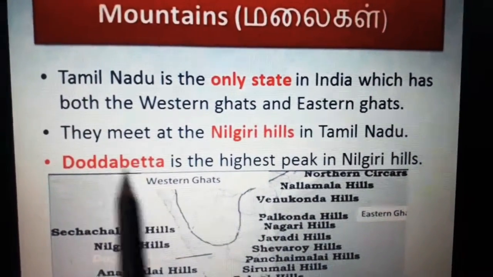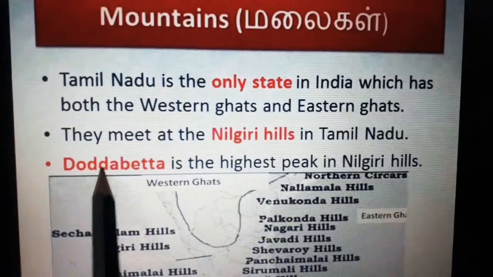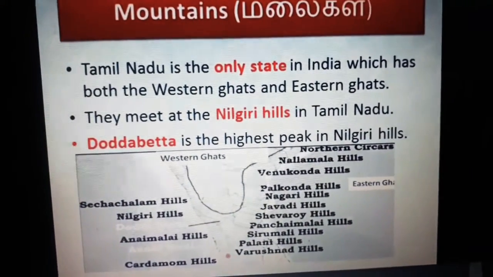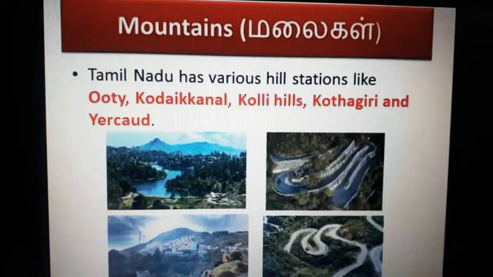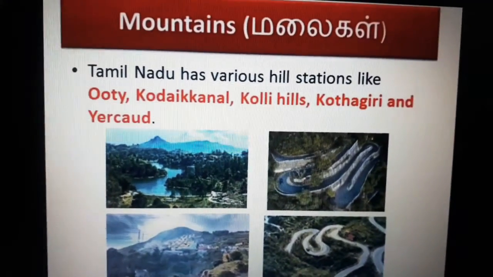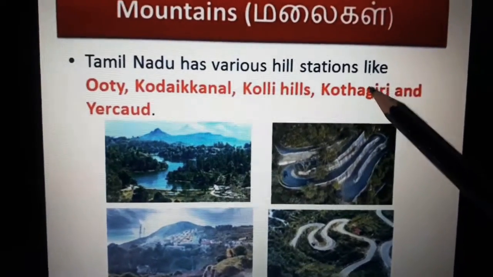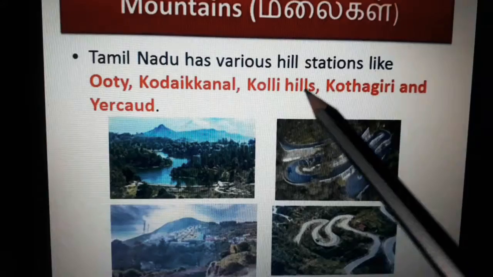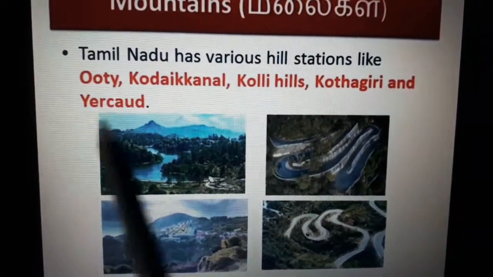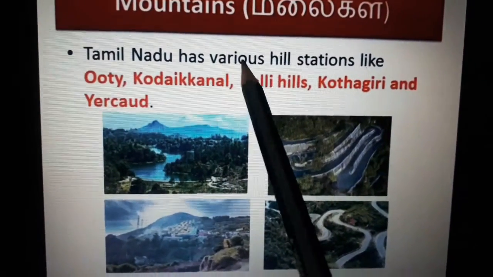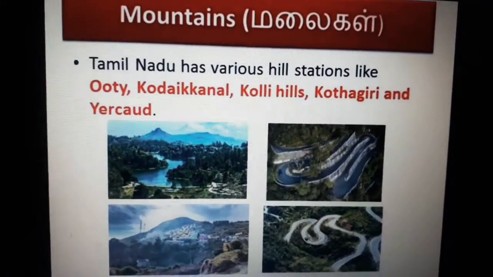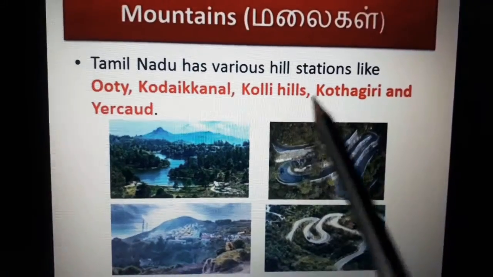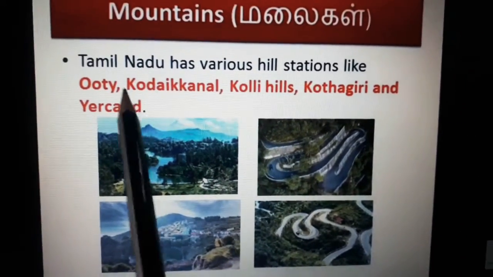Spell it with me. Doddabetta, D-O-D-D-A-P-E-T-T-A. Okay, that is the highest peak in Nilgiris. Tamil Nadu has various hill stations like Ooty, Kodaikanal, Kolli Hills, Kotagiri and Yercaud. These are the various hill stations of Tamil Nadu.